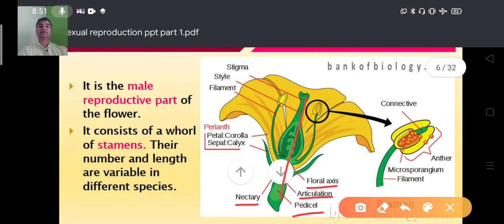The calyx is made up of sepals, the green colored portion, which gives protection to the flower. The petals are colorful in entomophilous flowers. Both are accessory whorls.